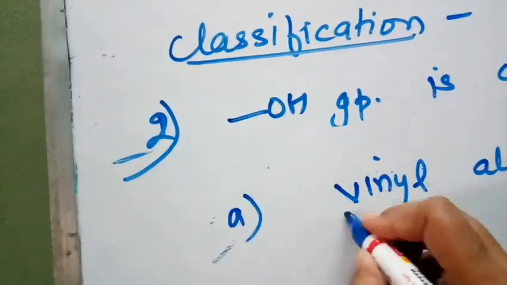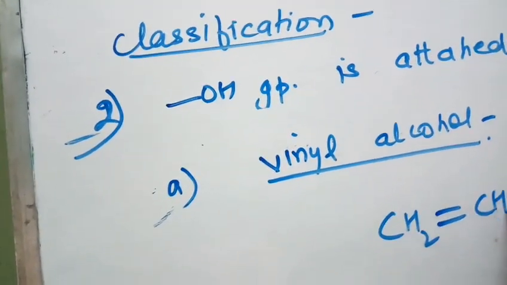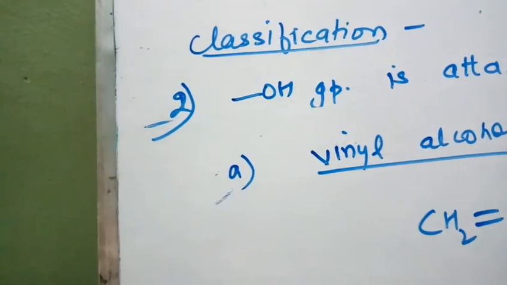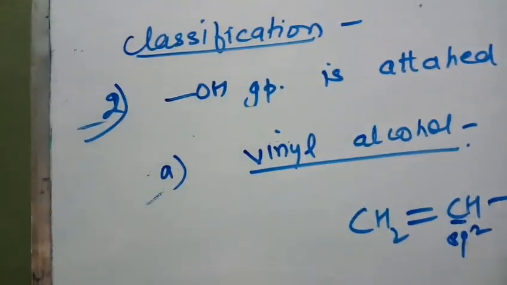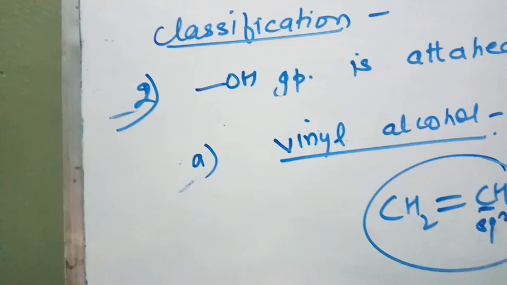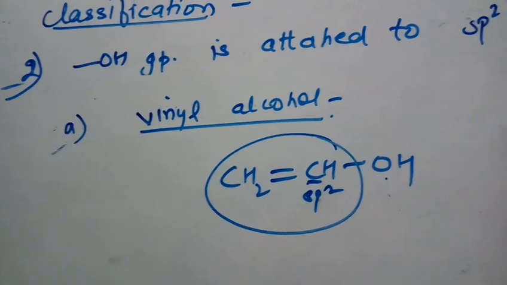Now what are vinyl alcohols? Here your alcoholic group is directly attached to the double bonded carbon, right? This double bonded carbon is sp2 hybridized carbon. So if the hydroxyl group is attached directly to the double bonded carbon, then it is known as vinyl alcohol.